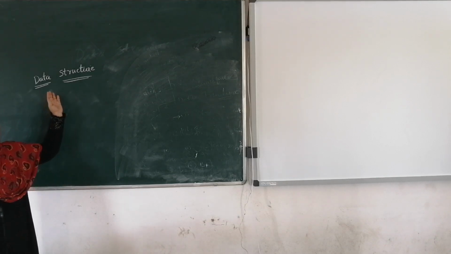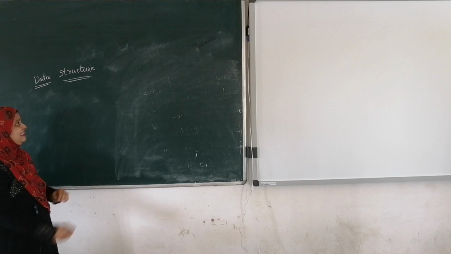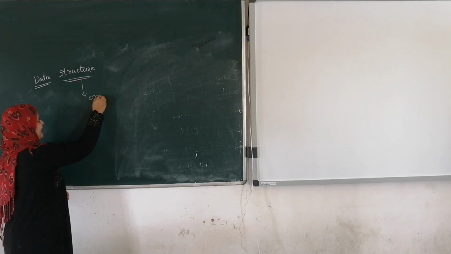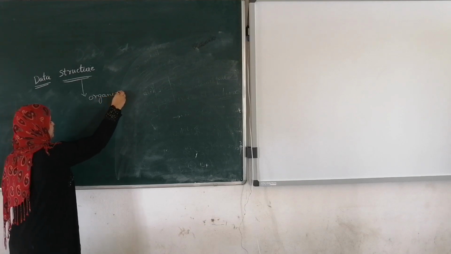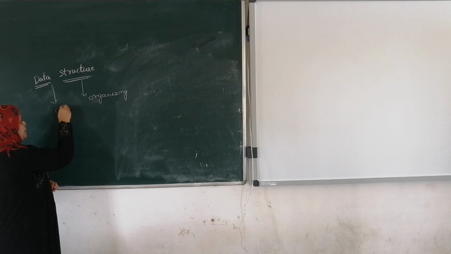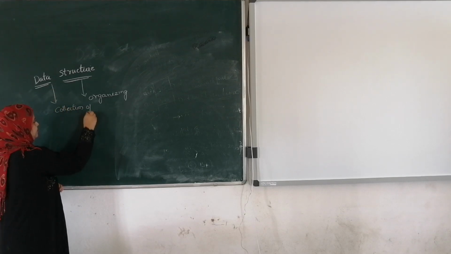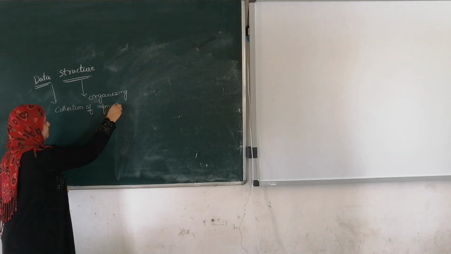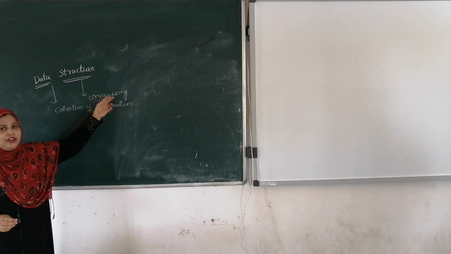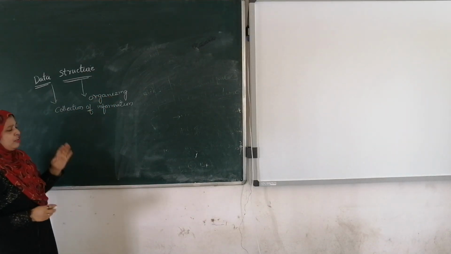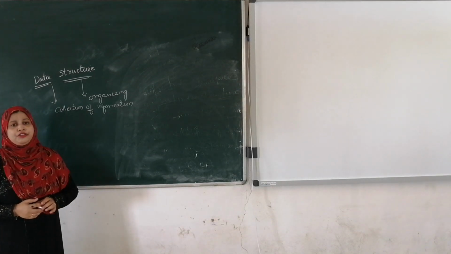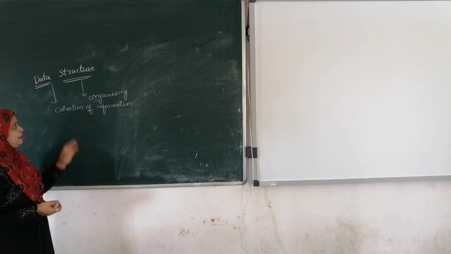Here, what do you mean by data structures? The name itself indicates that structure means organizing. Data means collection of information, structure means organizing. Here data structure means how you are going to organize the data in the memory. That is going to be described by data structure.